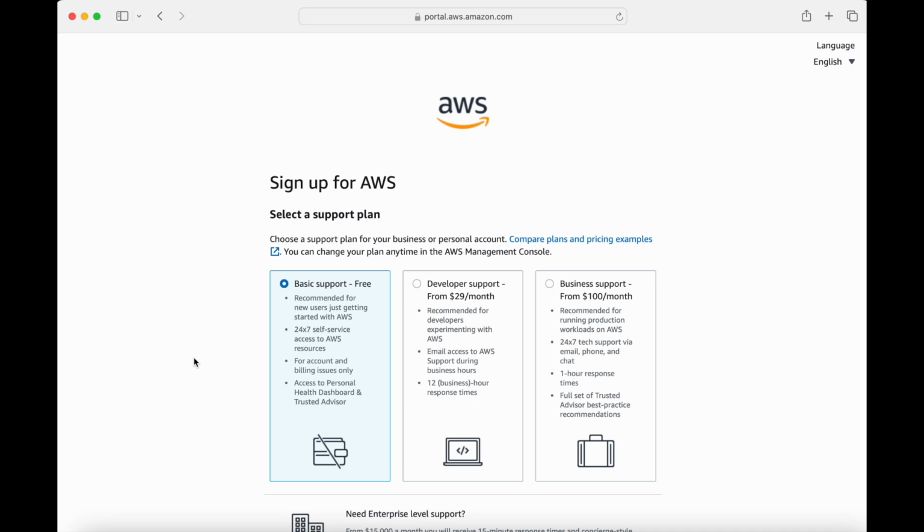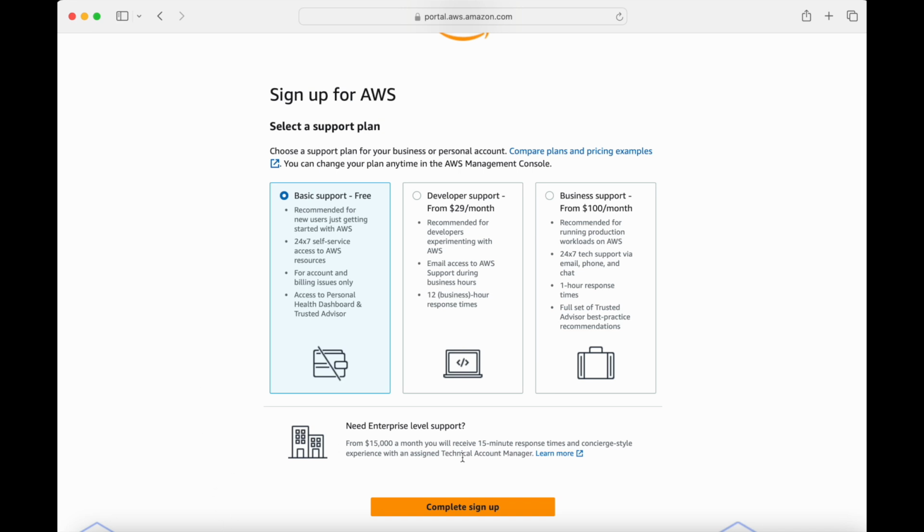So next is asking me to sign up for AWS support plan. So there's this basic, which is free, includes access to AWS documentation and community forums. We also have the developer support, which is $29 per month, which is paid support for test and development. Next, we have the business from $100 per month, which is for production environments with faster support. And also there's an enterprise level support for mission critical applications with a dedicated technical account manager, which starts from, as you can see here, $15,000 a month, and you will receive 15-minute response times and concierge style experience with an assigned technical account manager. I'm just going to stick to the basic.